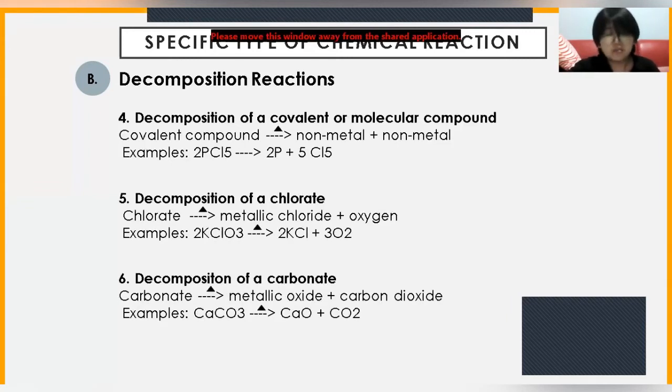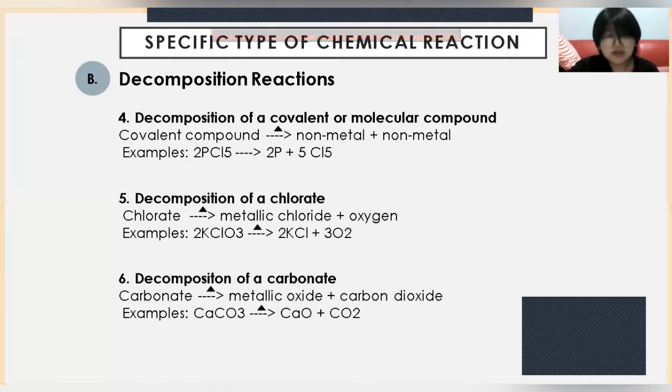Fourth, we have the decomposition of a covalent or a molecular compound. When a covalent compound is heated, it will yield a non-metal plus another non-metal. For example, 2PCl5 when heated yields 2P plus 5Cl2.